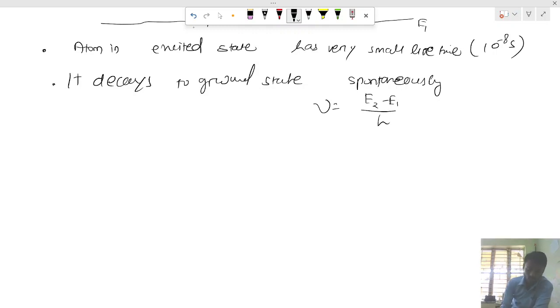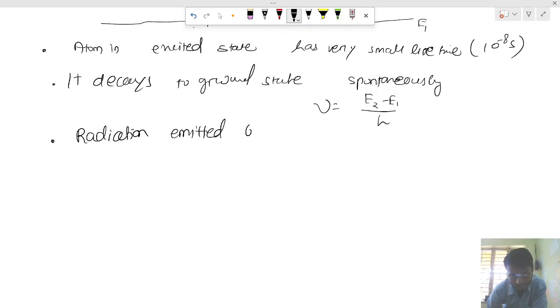Radiation emitted by each atom goes randomly in any direction. So the radiation emitted by the atom can go in any direction. Radiation emitted by spontaneous emission is incoherent in nature. Remember this. In optics, you have heard about this word.